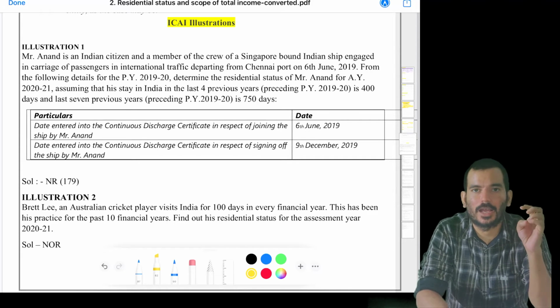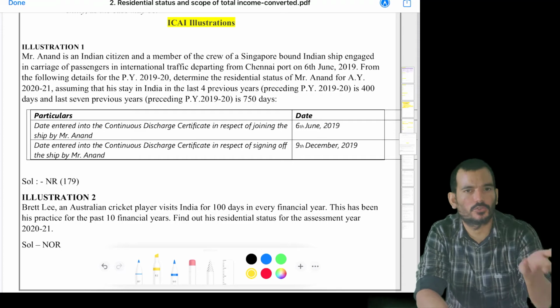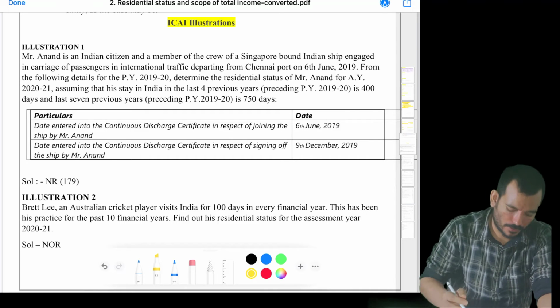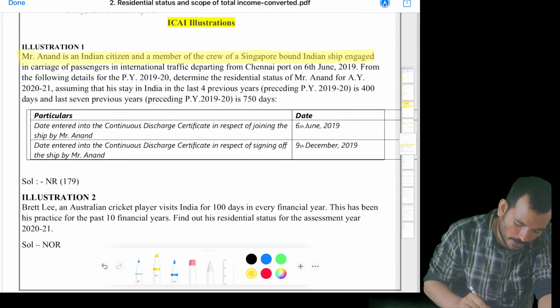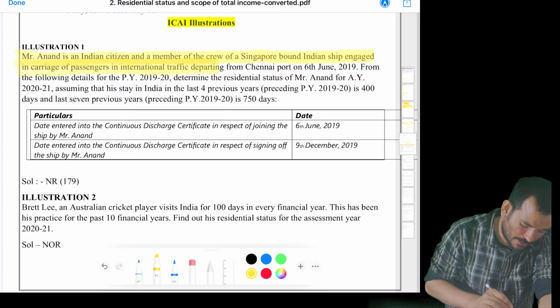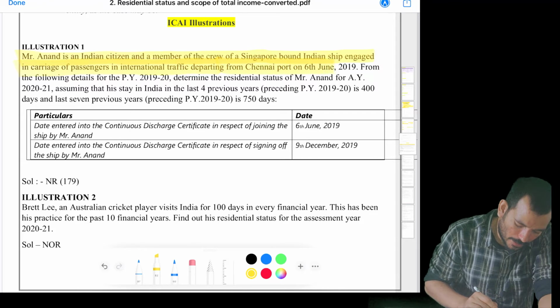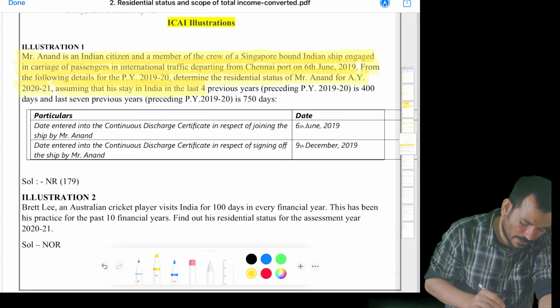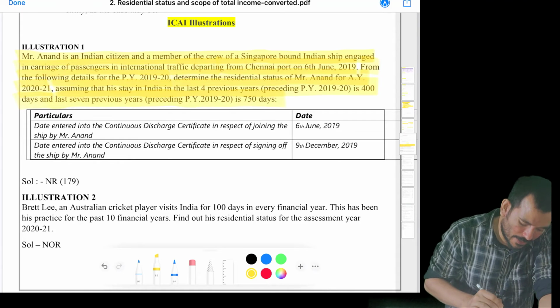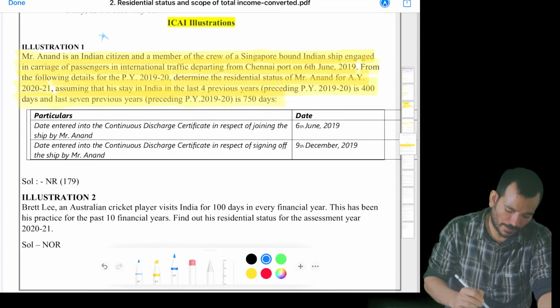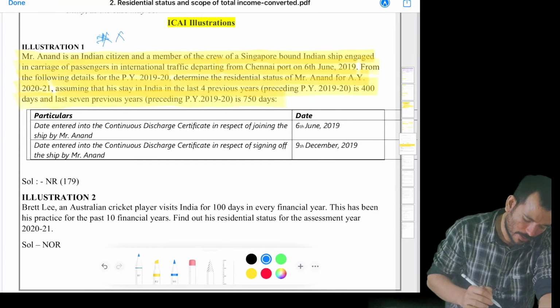Okay, so there are certain ICAI illustrations. I'll be reading and solving them, and I request you to open the questions in your book also. Mr. Anand is an Indian citizen and a crew member of a Singapore-bound Indian ship engaged in carrying passengers in international traffic, departing from Chennai port on 6th June 2019. From the following details of the previous year 2019-20, determine the residential status of Mr. Anand for assessment year 2020-21, assuming that his stay in India in the last 4 previous years is 400 days and in the last 7 previous years is 750 days. I'm expecting that this kind of question will come in the examination for residential status.